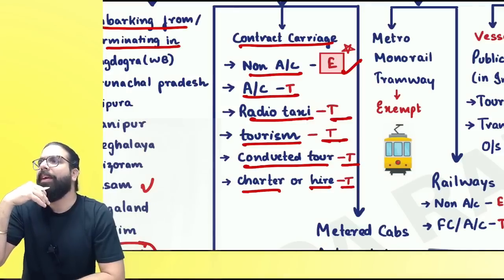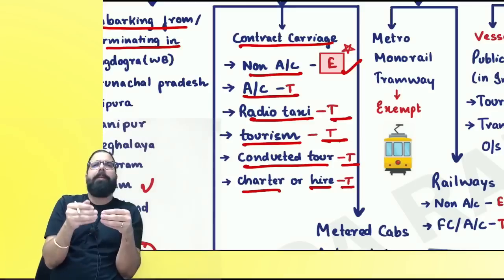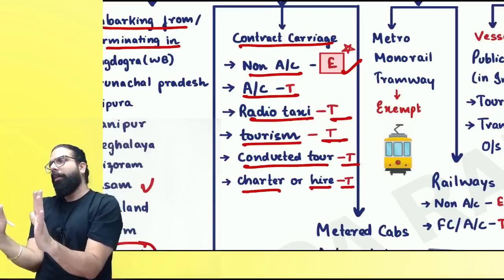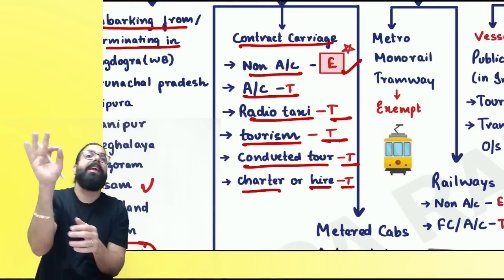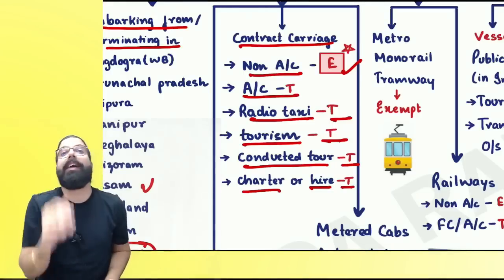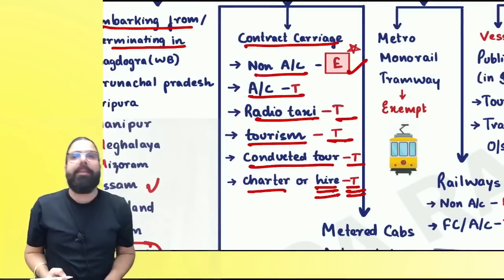Is it a contract carrier? Supposedly it is contract carriers. I hired it and told you have to take my employees from my office to home, home to back office. Now you tell me one thing. We have taken it on hire. Is it exempted or is it taxable? It is taxable. If you take it on hire, it is always taxable.